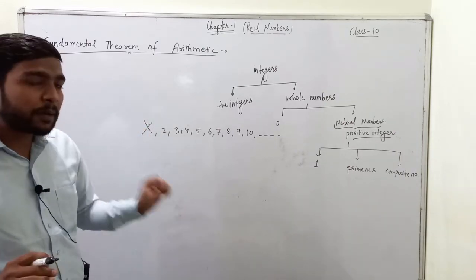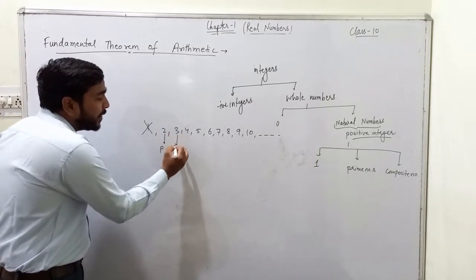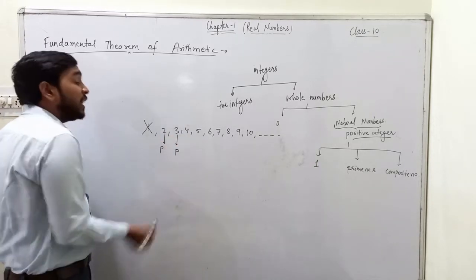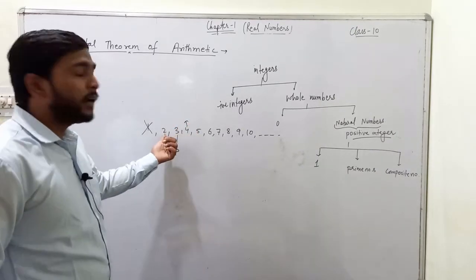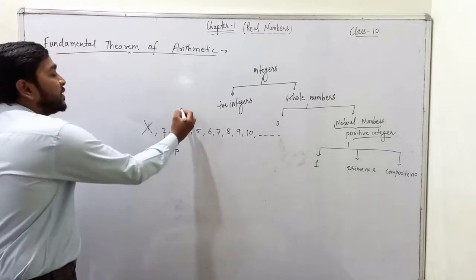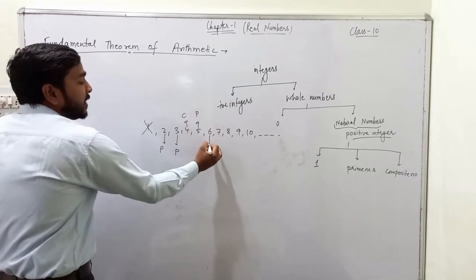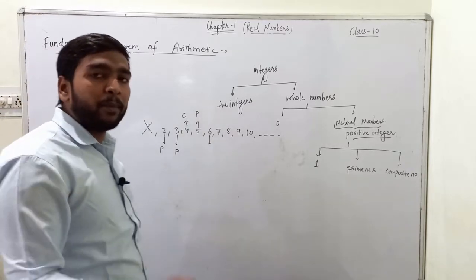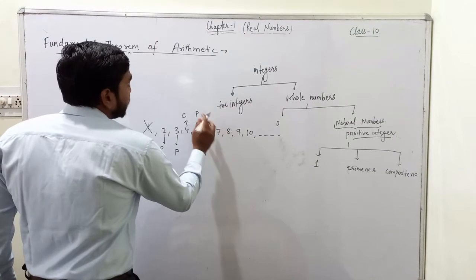The smallest prime number is 2. So here it is a prime number. This 3 is also a prime number. This 4 is divisible by 2, so it is a composite number. This 5 is again a prime number. This 6 is divisible by both 2 and 3, so it is also a composite number.